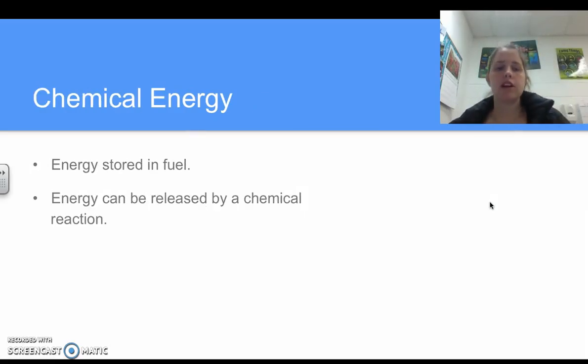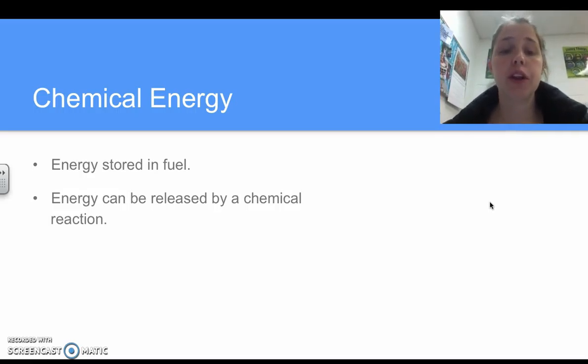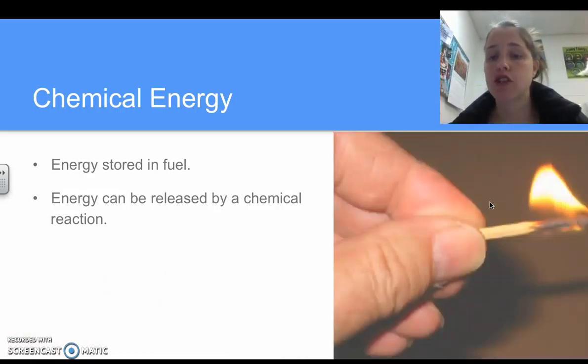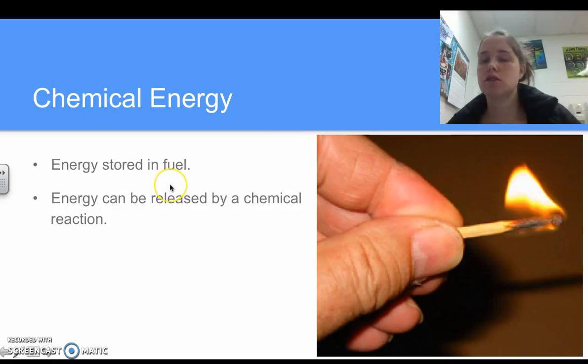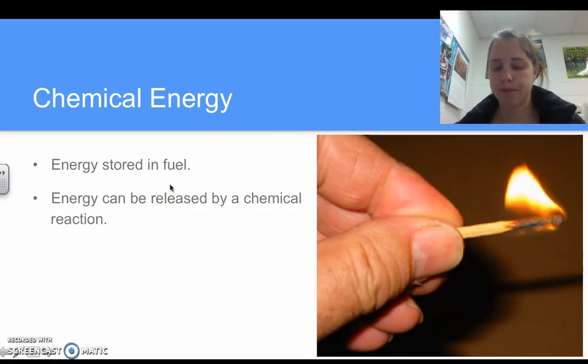Chemical energy is stored in fuel and can be released by a chemical reaction. When we eat, a lot of you were talking about yesterday that energy is like the food that we eat. We get energy from our food. That's true because the energy is stored in the molecules in the food, and when we break them down in our stomach, we break those chemical bonds and we're able to use that energy to power our body.